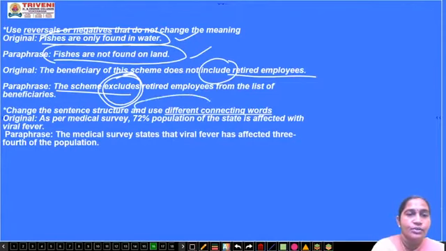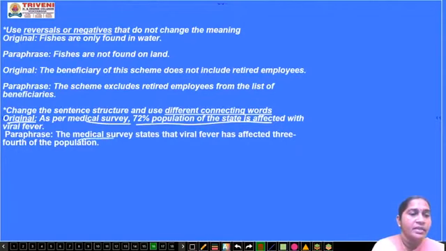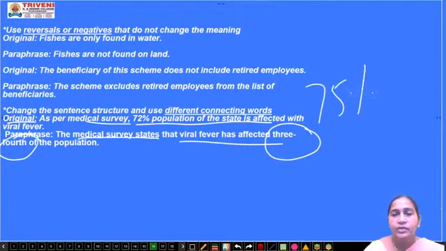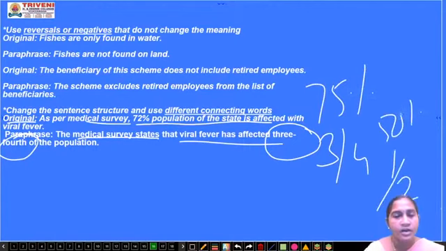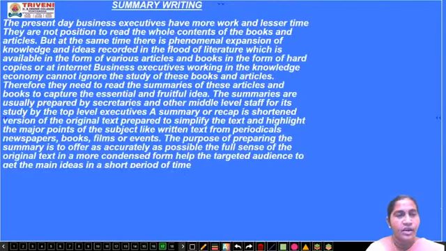Next one is using different connecting words. Now see the original one: "As per the medical survey, 72% of the population of the state is affected with viral fever." Paraphrase: "The medical survey states that viral fever has affected 3/4 of the population." So previously I told you that if they give 70%, you can write 3/4. If they give 50%, then you can write half. In this way you can change a sentence from an original passage to a paraphrase.